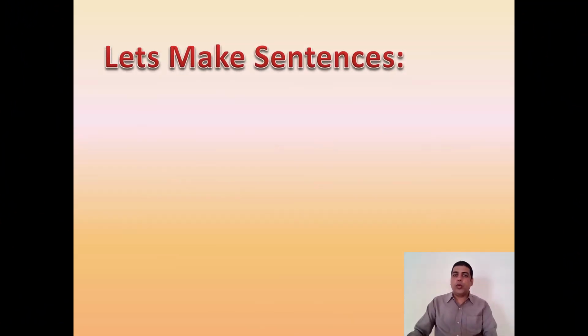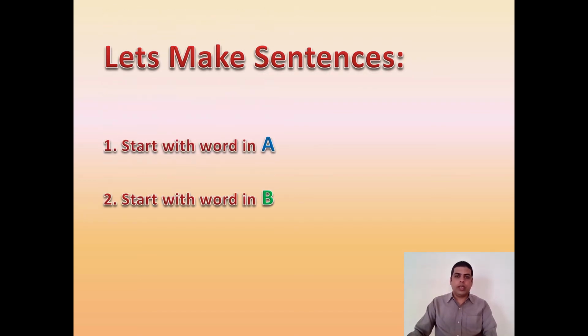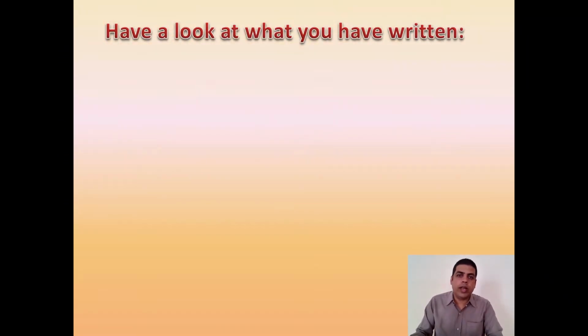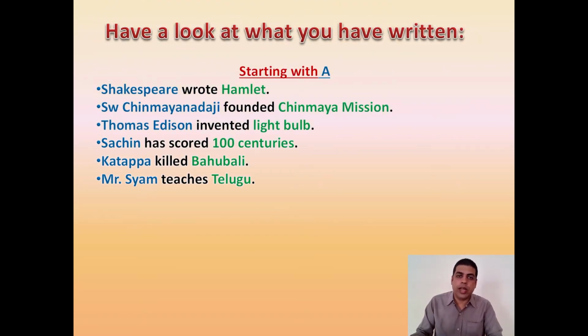Now I want you to make sentences with a combination of words you have written just now. But for that, I have two conditions. In one set of sentences, what you have to do is to start with the word in set A, and in another set of sentences, you must start with the words in the set B. The two sets of sentences that you might have written may be something like this.